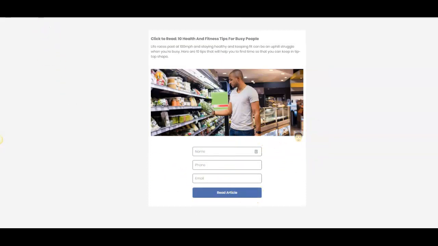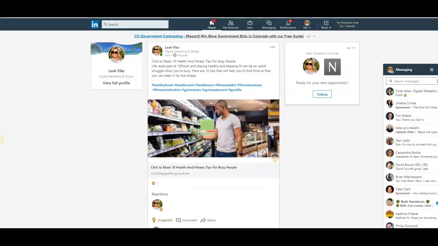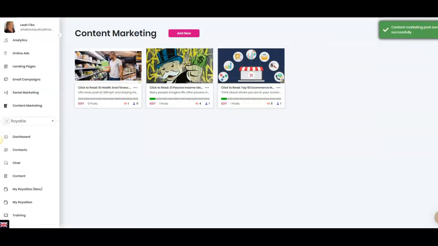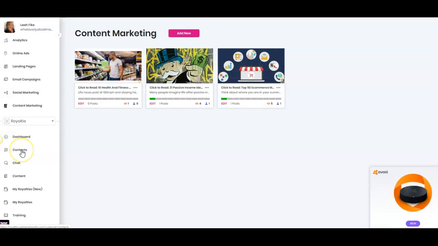So now you're growing and expanding your current list. You're allowing people to get great content, and it's going to go directly to my page. So here I can do save and exit. We already know it posted, and right here I can monitor to see it saw that I already looked at it. So it's going to give you some information along with that content. Now as they opt in, you'll be able to click on contacts and be able to see those contacts and grow and expand your email list.